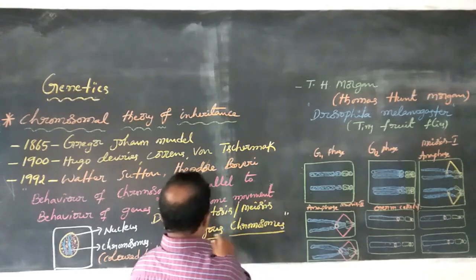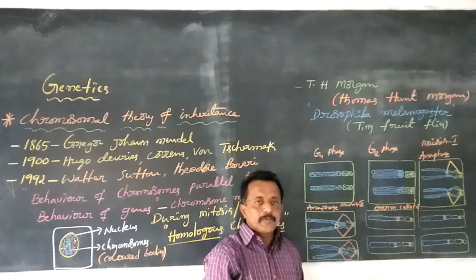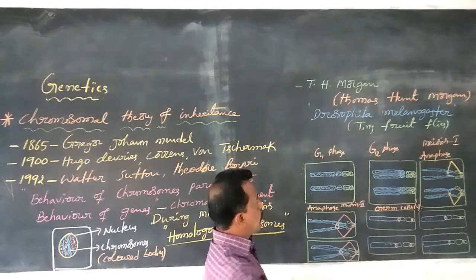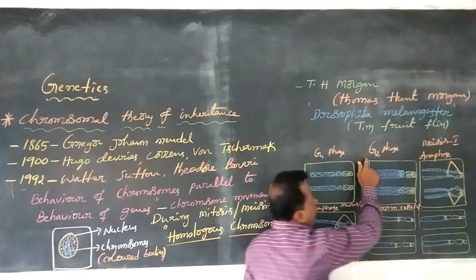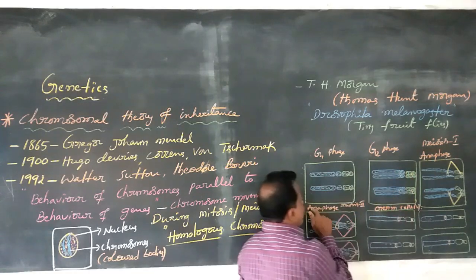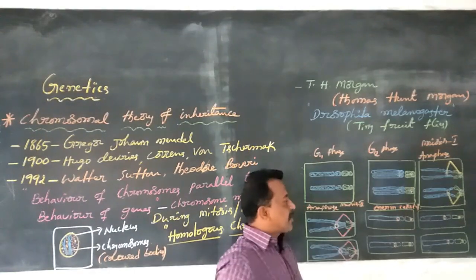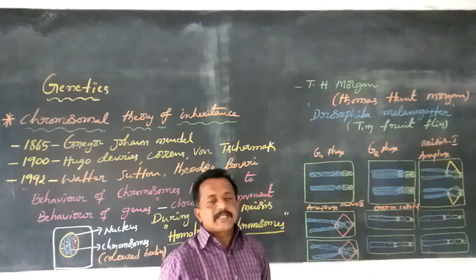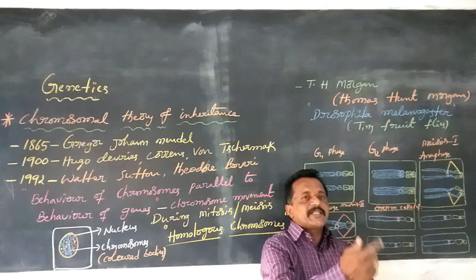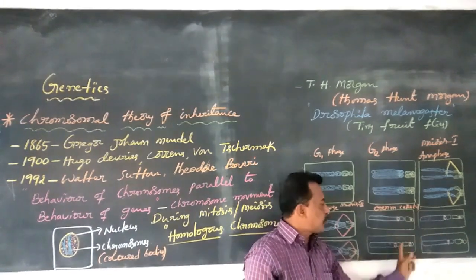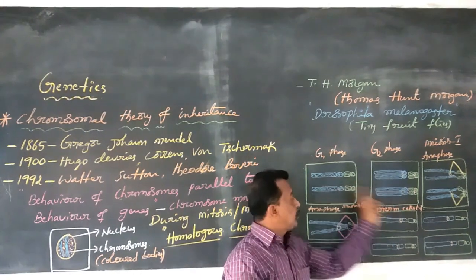This is a movement of chromosomes. Okay now, this chromosome movement is clearly shown in the cell cycle of G1 phase, G2 phase, meiosis 1 anaphase and meiosis 2 anaphase. Finally, it results in 4 germ cells. Each germ cell contains chromosomes. This chromosome is always carrying genetic information from parent cell to offsprings.